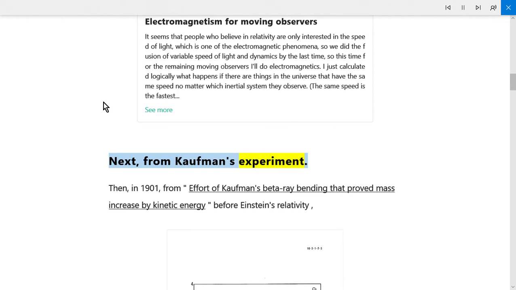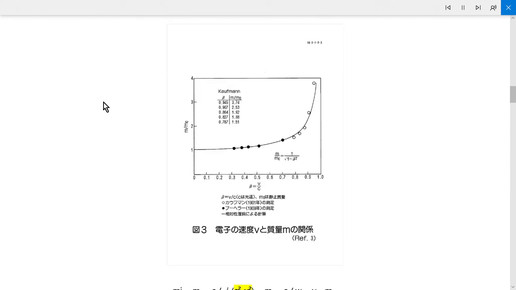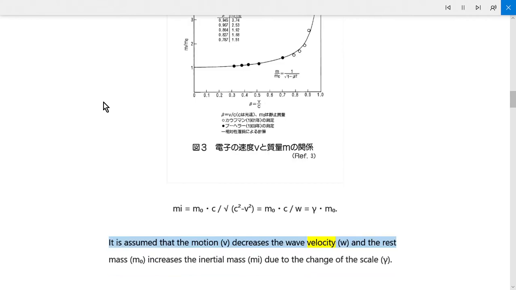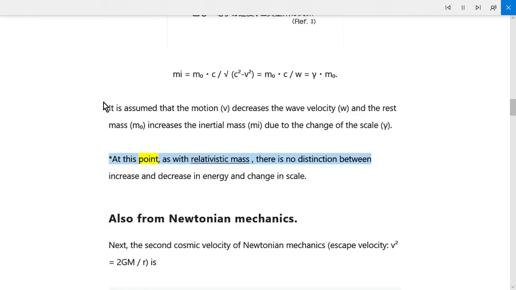Next, from Kaufmann's experiment. In 1901, Kaufmann's beta ray bending experiment proved mass increase by kinetic energy, before Einstein's relativity. me equals mc divided by square root of c superscript 2 minus v superscript 2, equals mc divided by w, equals gamma m. It is assumed that the motion, v, decreases the wave velocity, w, and the rest mass, m, increases to the inertial mass, me, due to the change of the scale, gamma. Asterisk: at this point, as with relativistic mass, there is no distinction between increase and decrease in energy and change in scale.